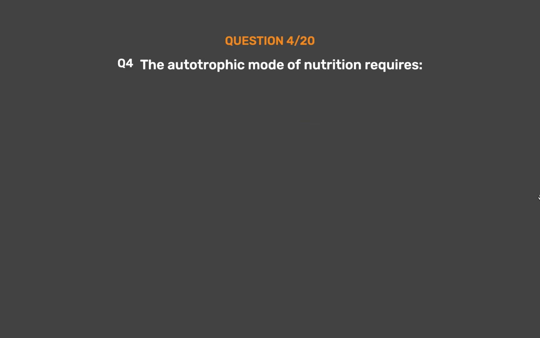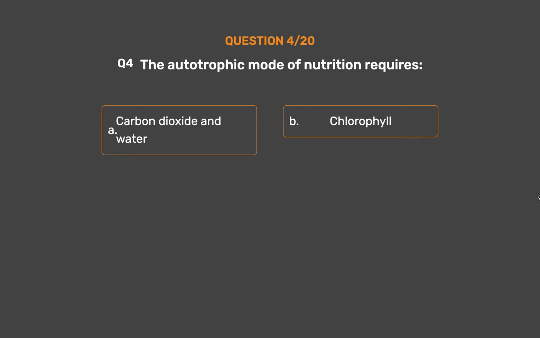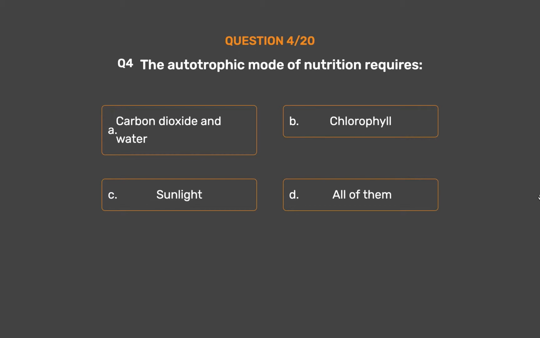Question number 4. The autotrophic mode of nutrition requires option A. Carbon dioxide and water. Option B. Chlorophyll. Option C. Sunlight. Option D. All of them.